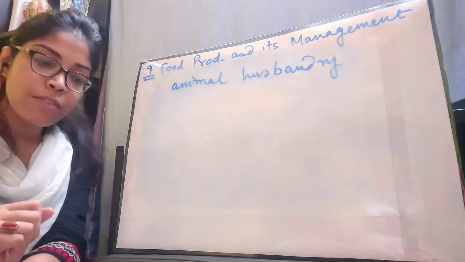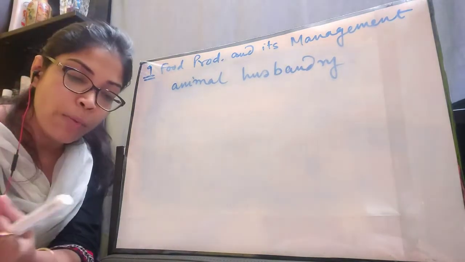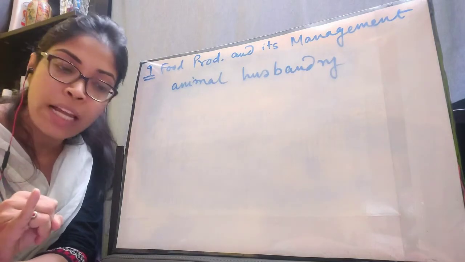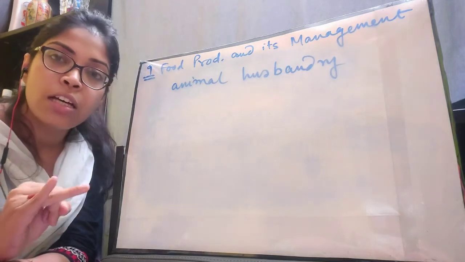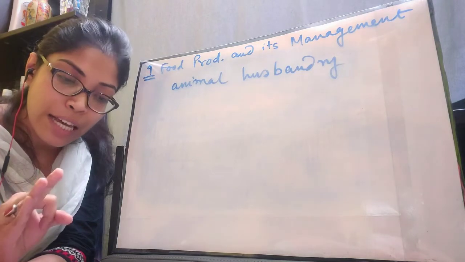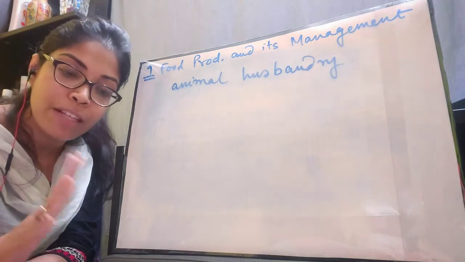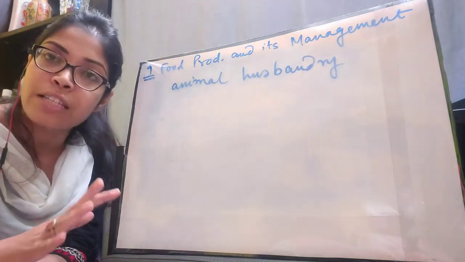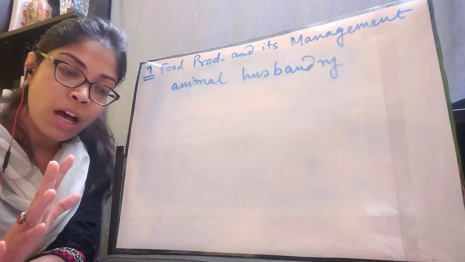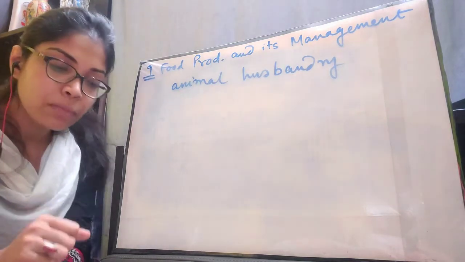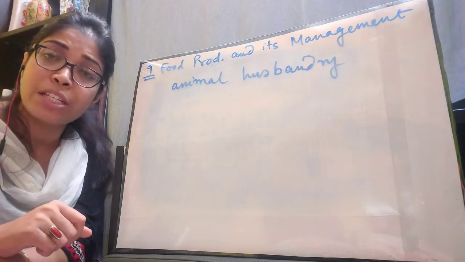Now we will talk about each of these steps. How many steps? First is the preparation of soil, next is sowing of seeds, third is irrigation, fourth is harvesting, and fifth is storage of food. Five steps under agricultural practices. We are going to talk about each step.